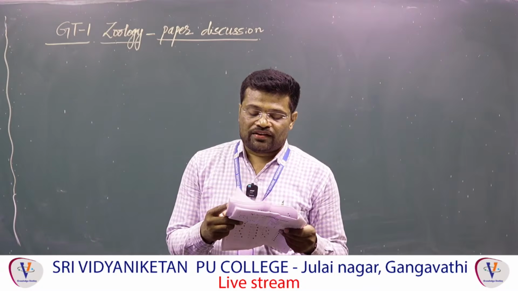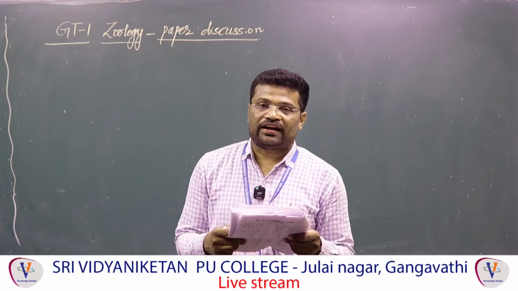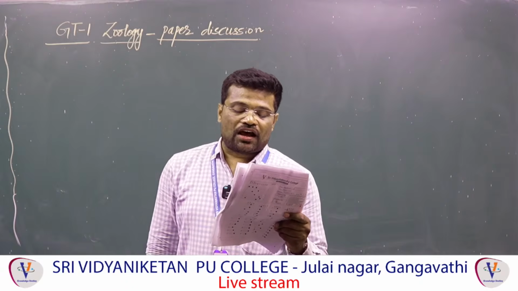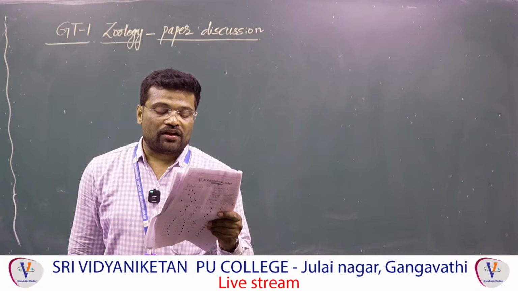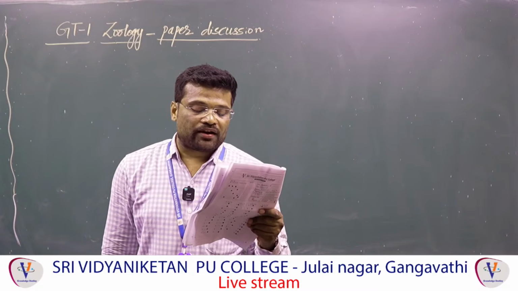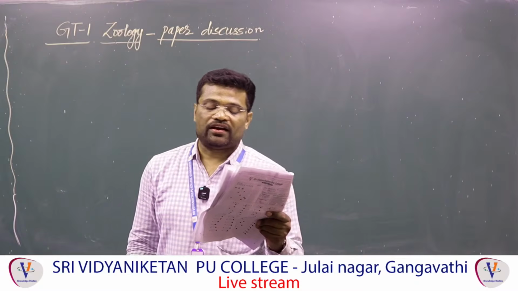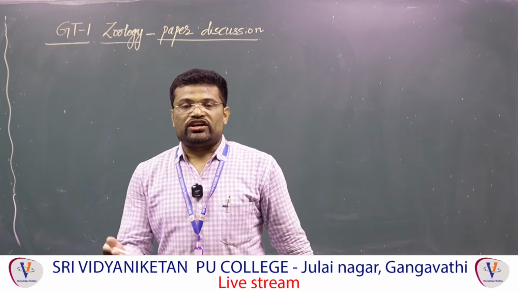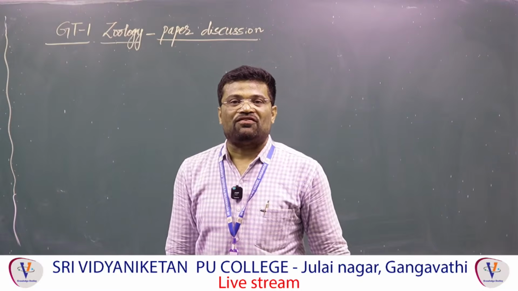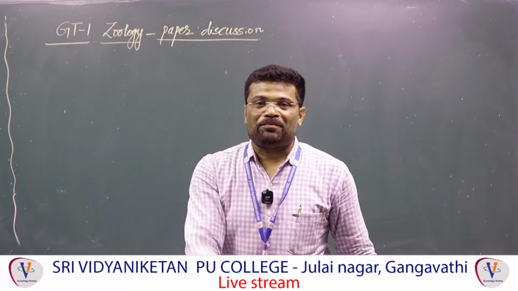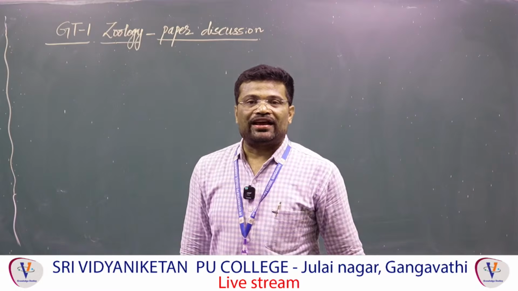Next, 116, 117 related to botany and 118. Identify mosquito-borne vector diseases from the following. A, chikungunya. Chikungunya is caused by chikungunya virus and is transmitted by female Aedes mosquito. Coming to dengue.